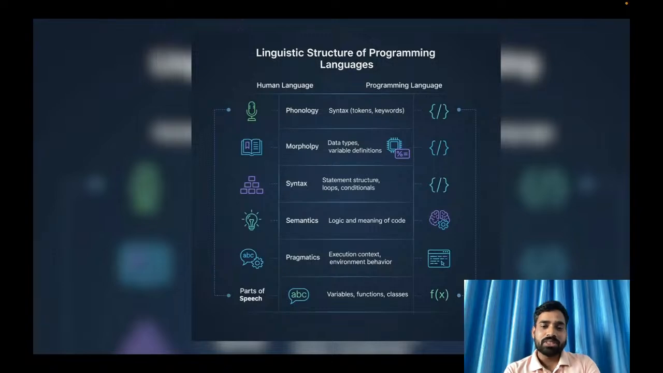Morphology means how any particular word will be defined or how we can structure our word. Obviously for that also we have rules. Like that, in programming languages we have data types, meaning how any particular data will be stored or how any particular data will be defined.